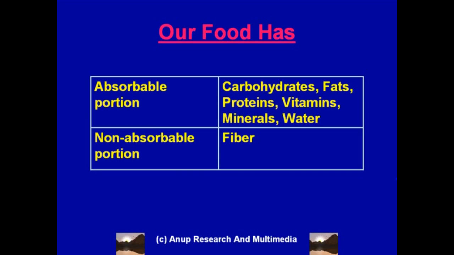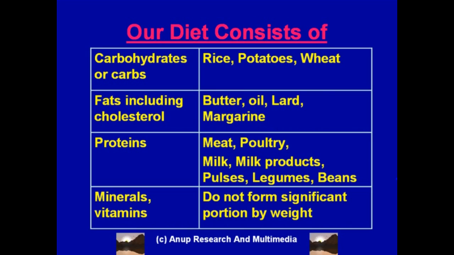The food we eat has an absorbable portion, which consists of carbohydrates, fats, proteins, vitamins, minerals and water, and a non-absorbable portion, an example of which is fiber. Now if you look at the bottom of this slide, minerals and vitamins do not form a significant portion of our food by weight, so we will not talk about them.